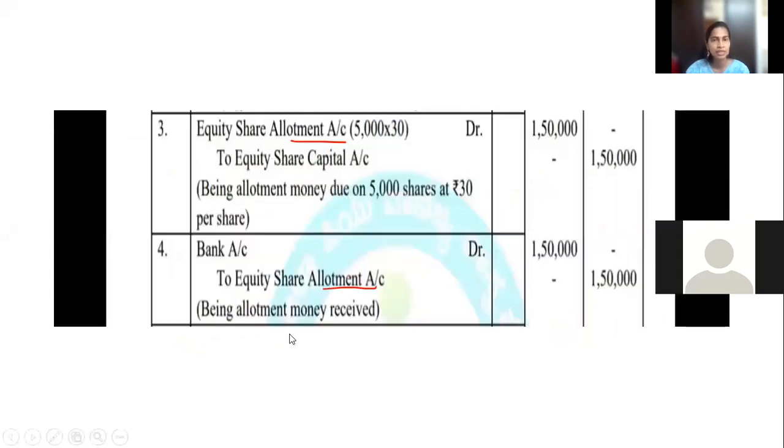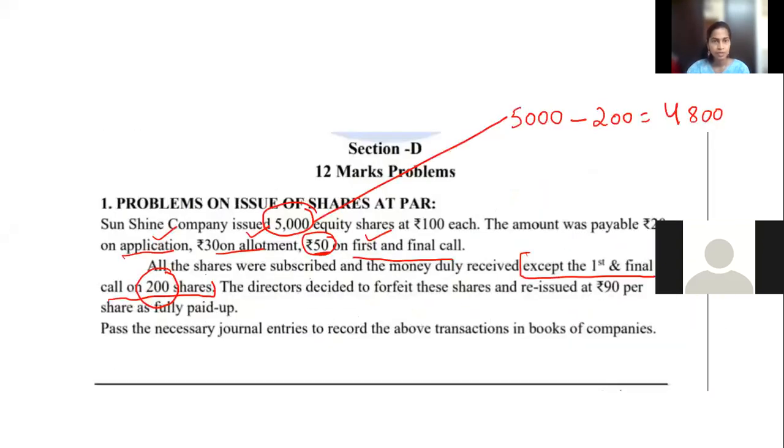Why are we passing the seventh entry? Come back to the question. Because of this one sentence, the directors decided to forfeit these shares. Forfeit means cancel. Suppose you are not paying the fees, your seat will be cancelled. You will not be given a hall ticket. So it is cancellation. Forfeit means cancel. Directors are cancelling. What are they cancelling? Yes, these shares.